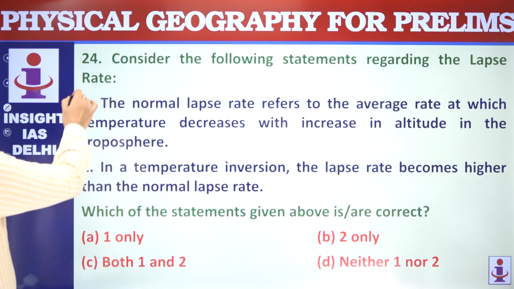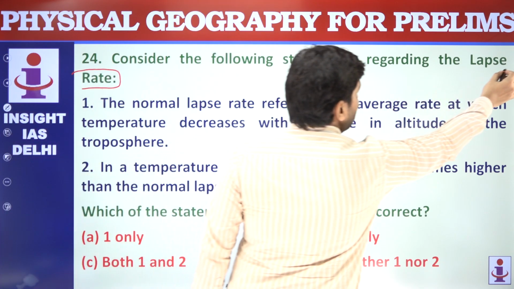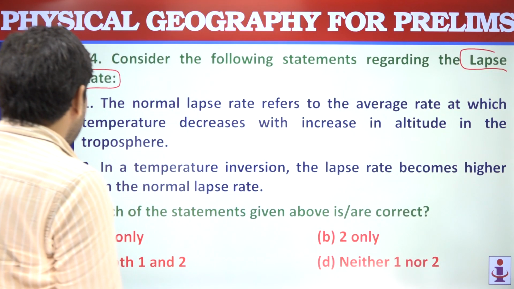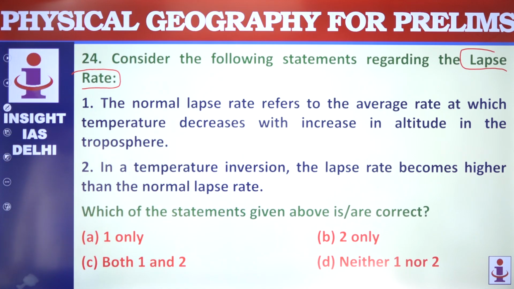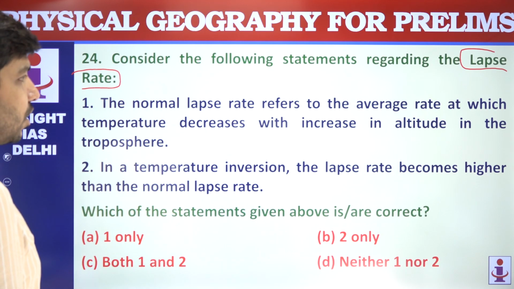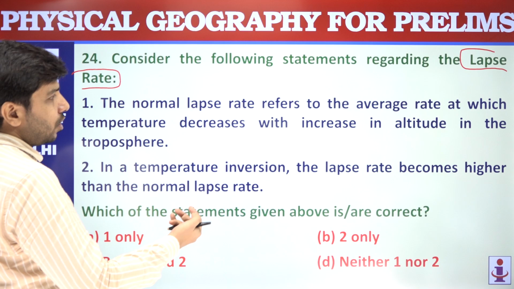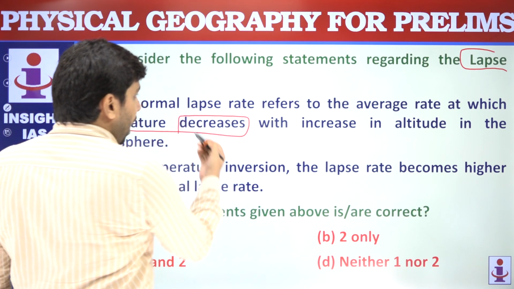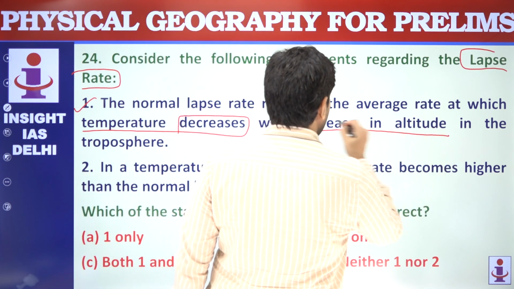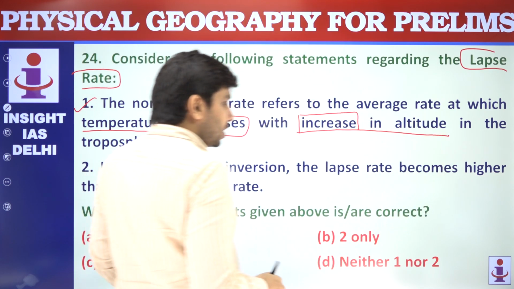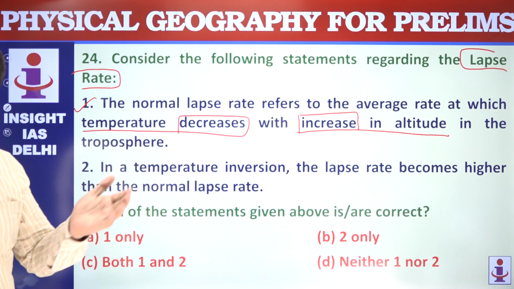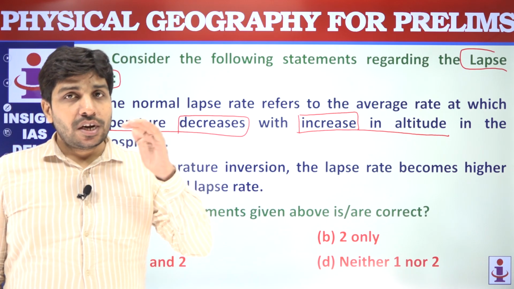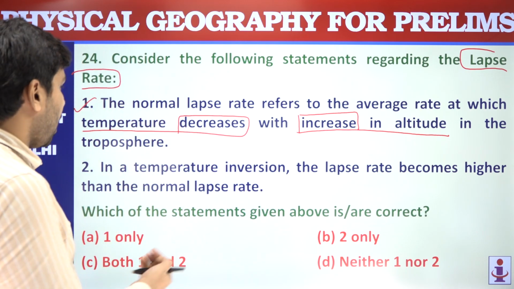Lapse rate. What is lapse rate? Two statements are given. The normal lapse rate refers to the average rate at which temperature decreases with increase in altitude. Yes, temperature decreases as there is increase in altitude. जैसे जैसे हम ऊंचाई पे जा रहे हैं वैसे वैसे we experience reduction in temperature. This is called lapse rate.